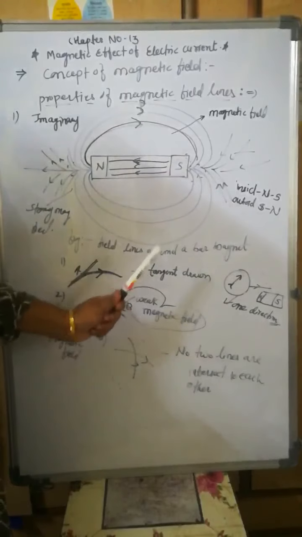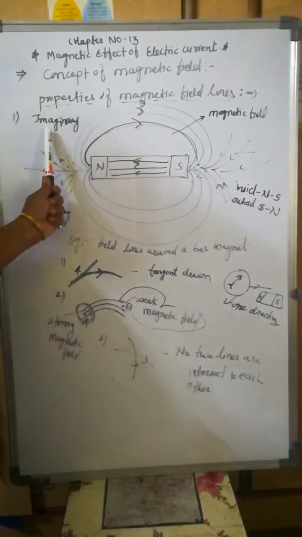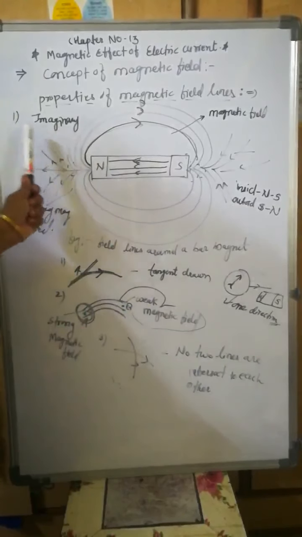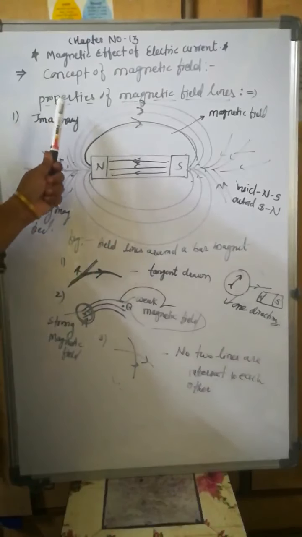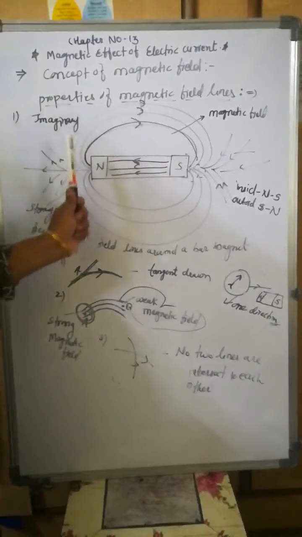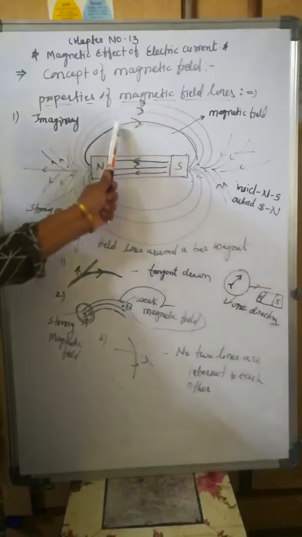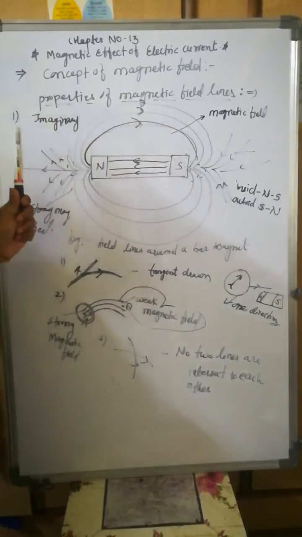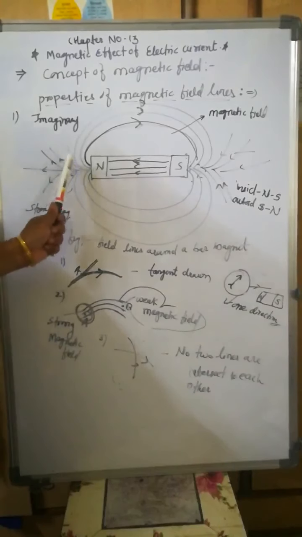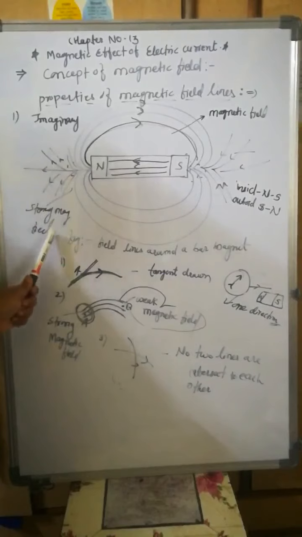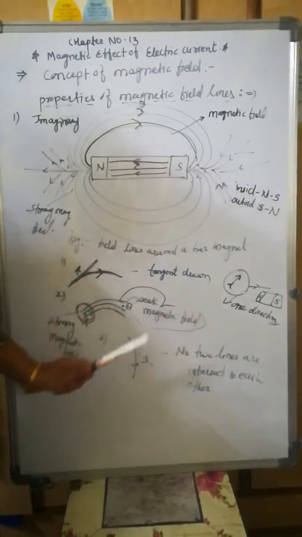These are the properties of magnetic field lines. First, magnetic field lines are imaginary, not real, and they show the magnetic field in the given region. Second, when the lines are close to each other, a strong magnetic field will be there, and when they are widely separated, a weak magnetic field will be there.